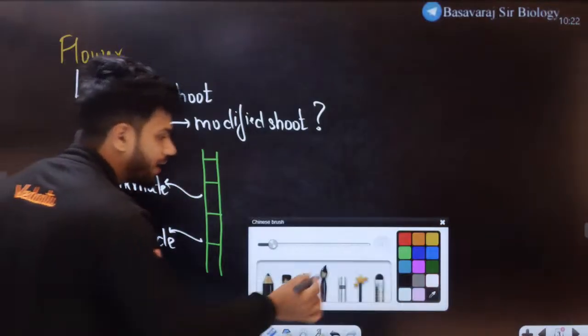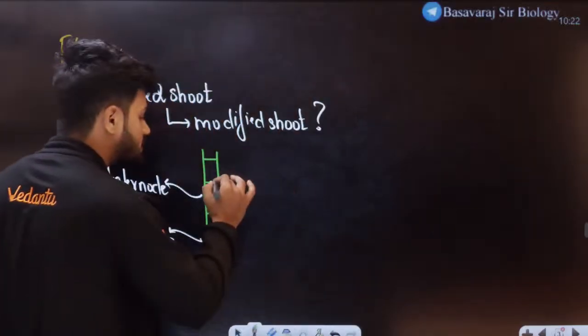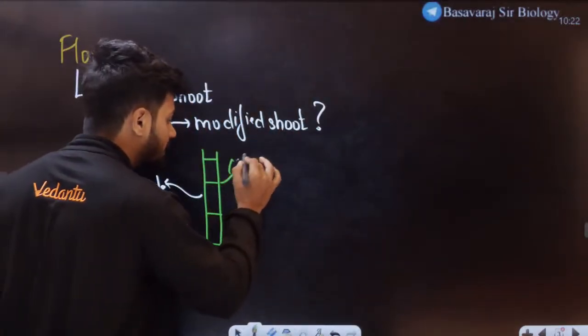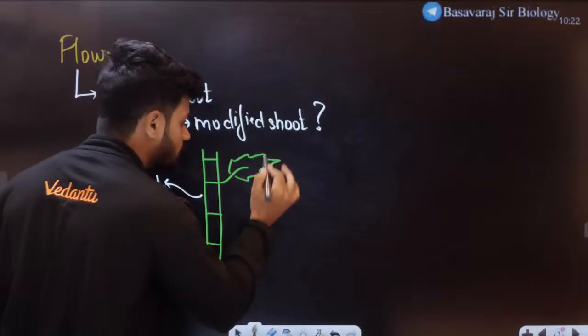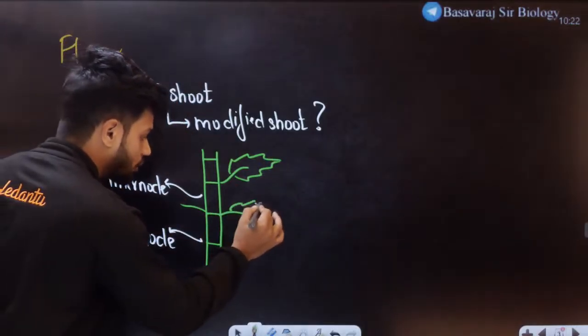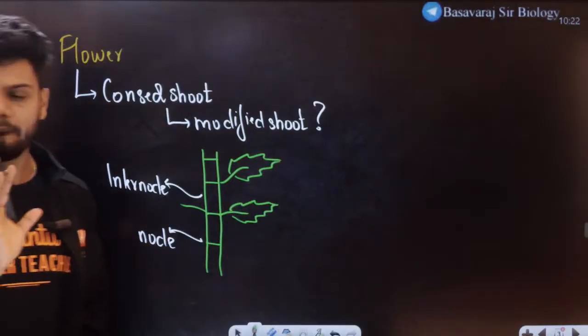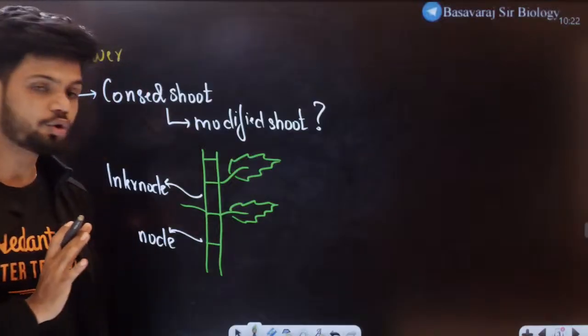Okay. Now, at this node, what happens, students? Generally what happens is, there is a leaf. Yes or no? At the nodal regions, we can generally find a leaf. We can find a leaf at the nodal region.